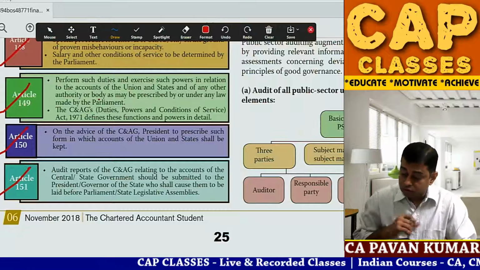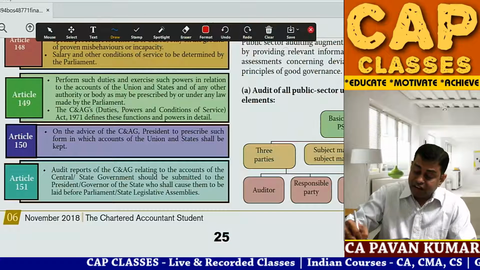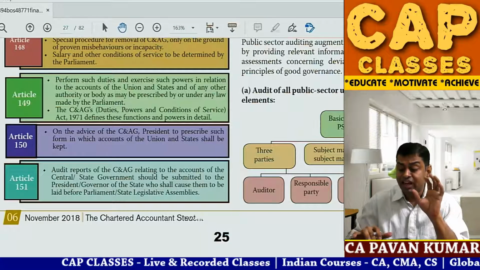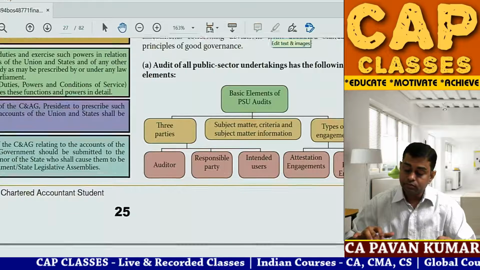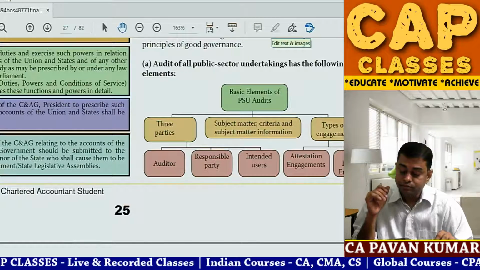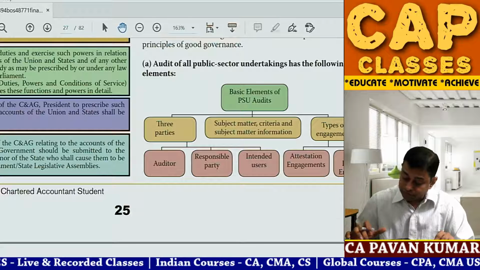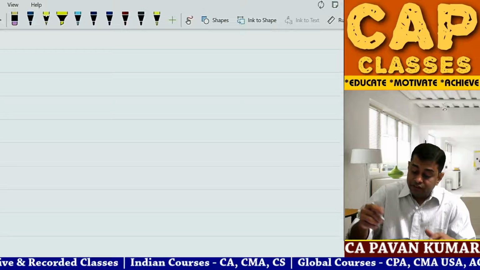Okay, now write down. Elements, 5 elements. Put the heading: 5 elements in audit of PSUs.